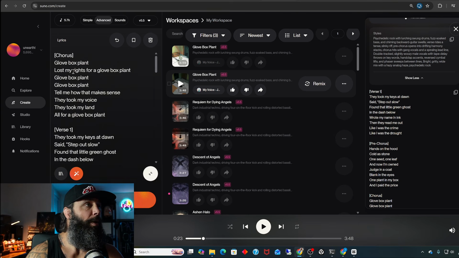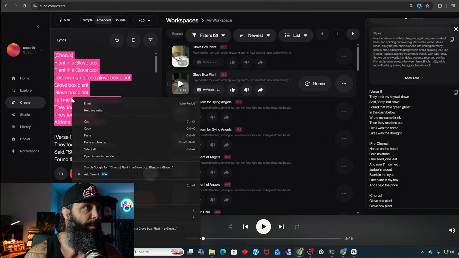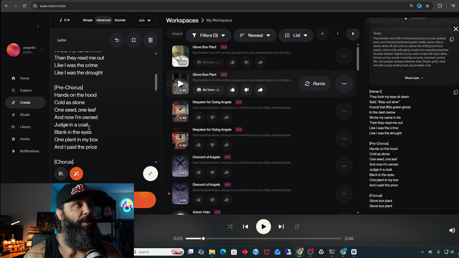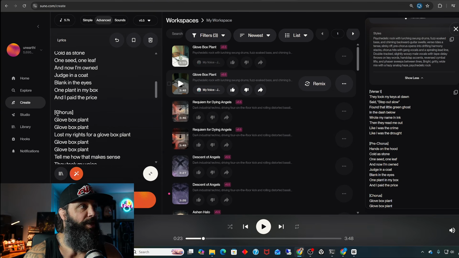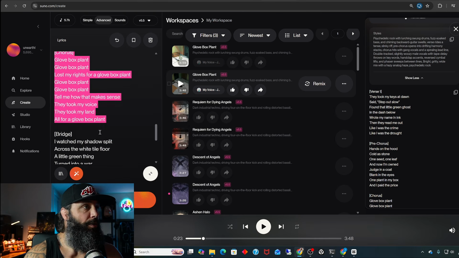Whoa, cut. Oh, I didn't want to cut. And boom. And now, perfect. Now we'll do that. And even at the bottom, it says all for a glove box plant. I like how that's kind of the opposite of the beginning, so it's not too repetitive. Now we'll replace all the choruses. This should sound a little better to me.